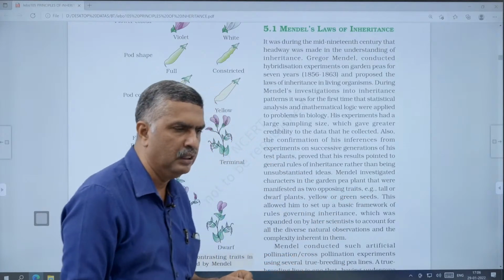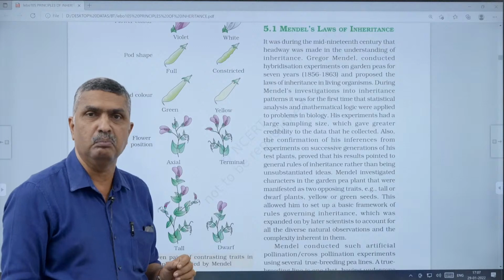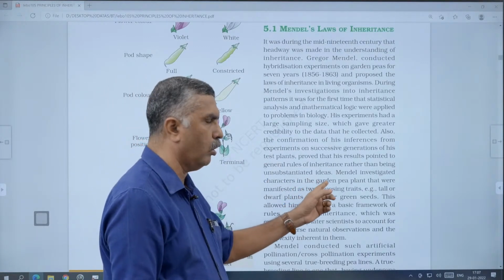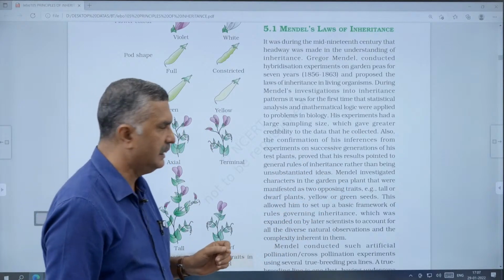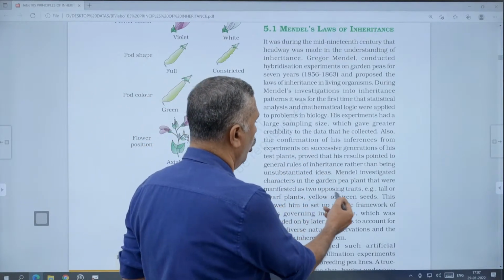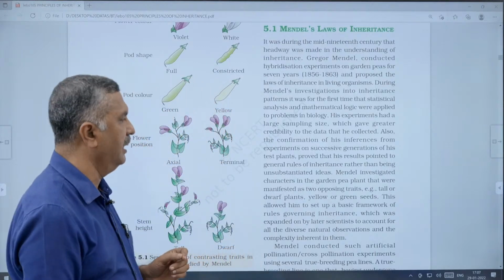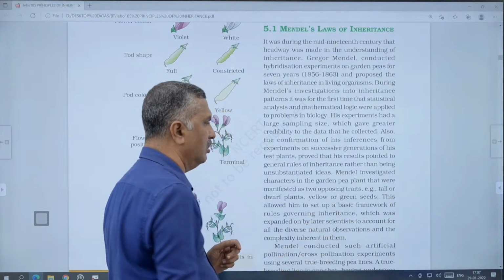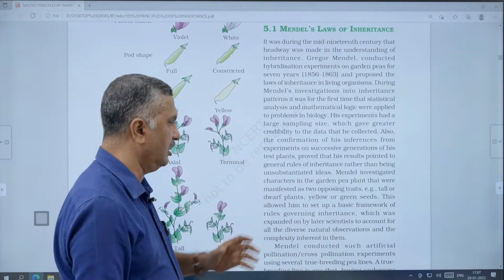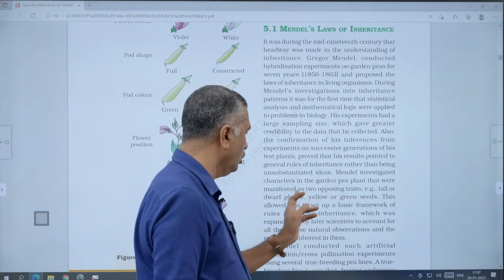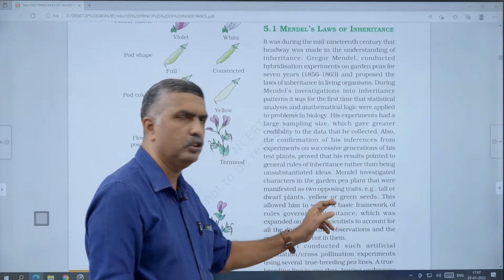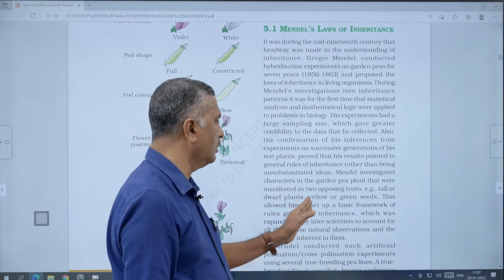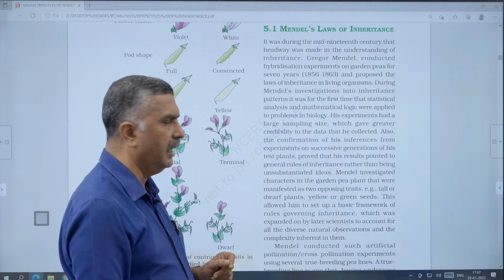His experimental material was garden pea, called Pisum sativum. Garden pea is the experimental plant. The characters were manifested as two opposing traits. For example, in the character stem height, the two opposing traits are tall or dwarf plants. The next one is yellow or green seeds. This allowed him to set up a basic framework of rules governing inheritance.